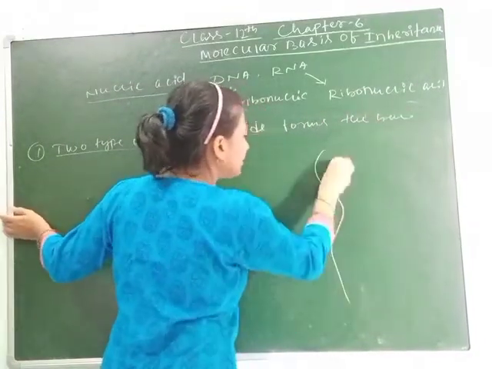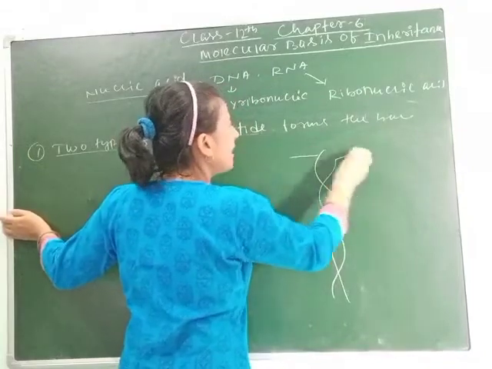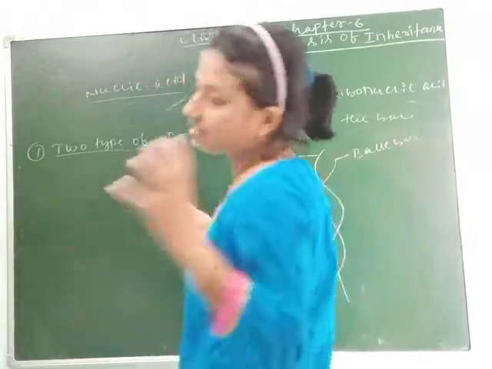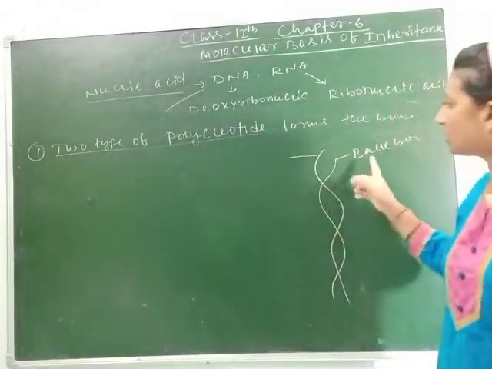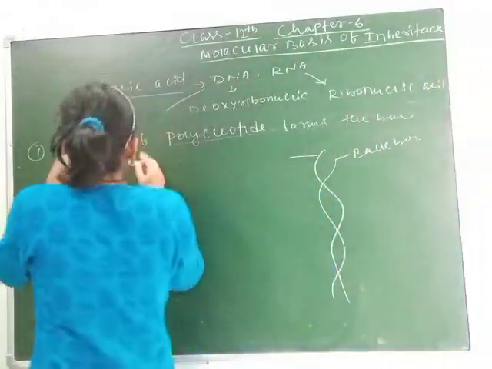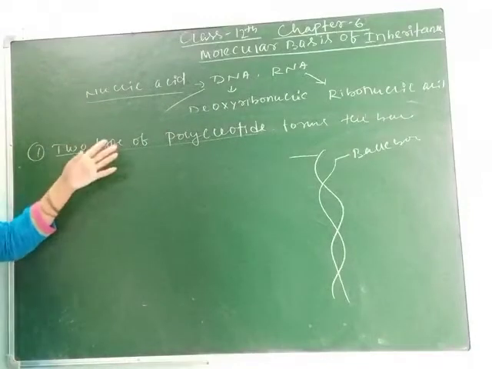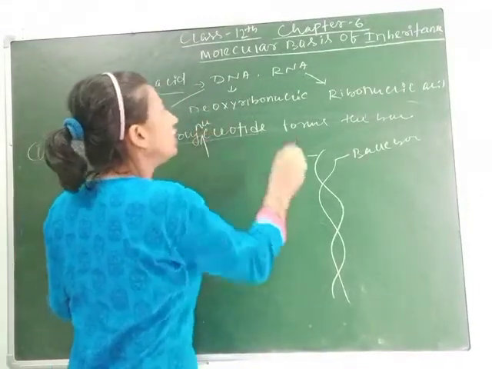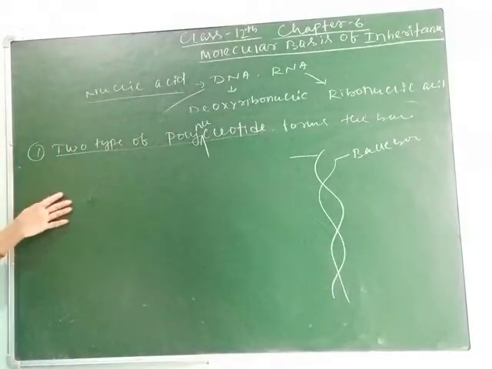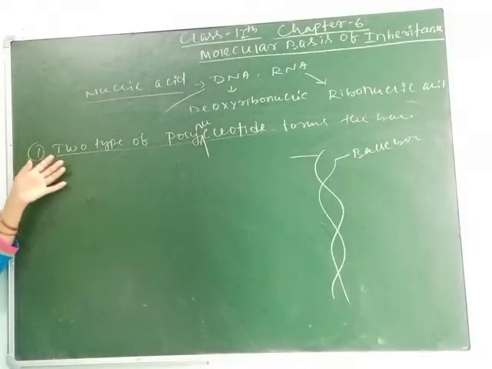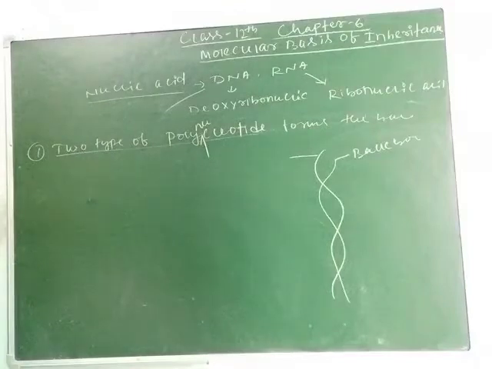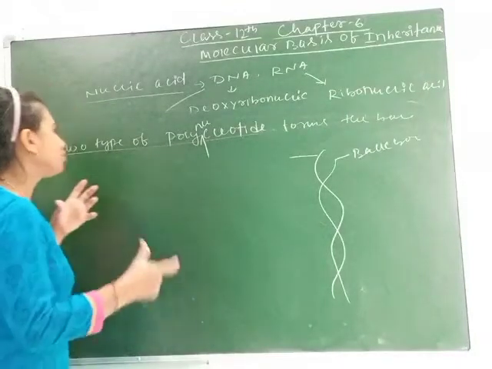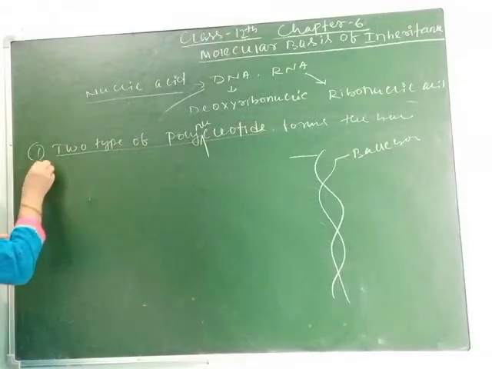So let's see. Two polynucleotide chains form the backbone. Backbone means this is DNA and this is the backbone. Means this provides a structure to the DNA. So this is the backbone. That's why I write two polynucleotide chains form the backbone of DNA. Clear, students? And they are projected towards each other. Means they are projected towards the sugar base pairs.